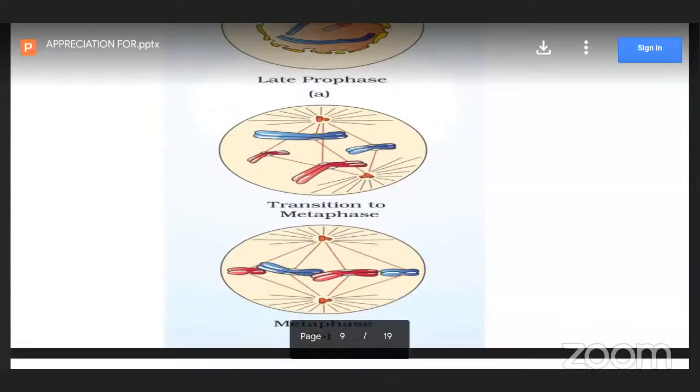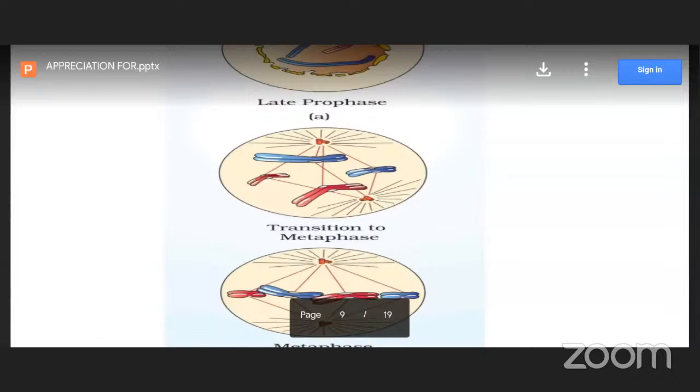Next, metaphase. In metaphase, what will happen? The centriole starts formation of spindle fibers, and the spindle fibers attach to the kinetochore of the chromosomes. Here is one centriole, and here another centriole. These centrioles move to opposite poles. Then the centrioles start the formation of spindle fibers. These thread-like structures are called spindle fibers. The spindle fibers attach to this particular place, the kinetochore.